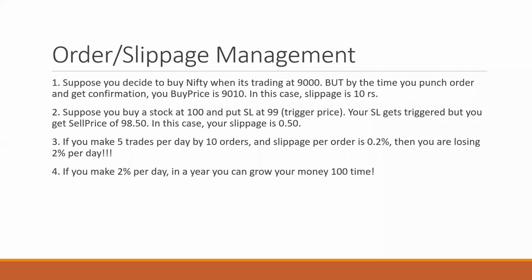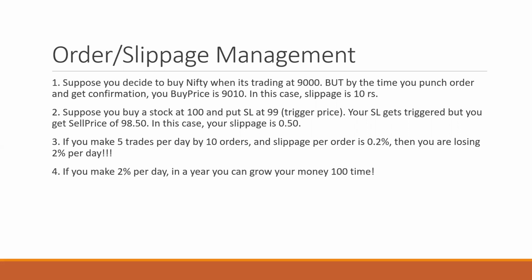So here is an example. Suppose you see that Nifty is going up, you want to buy Nifty, right? The moment you decide in your mind that you want to buy, the Nifty is trading at 9,000. But by the time you buy, the price goes up to 9,010. So here 10 rupees is the slippage. You wanted to buy at 9,000, but you are able to buy at 9,010. So there's a difference, and that is important.